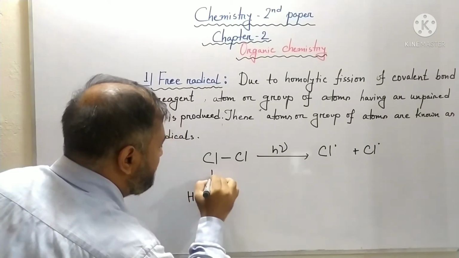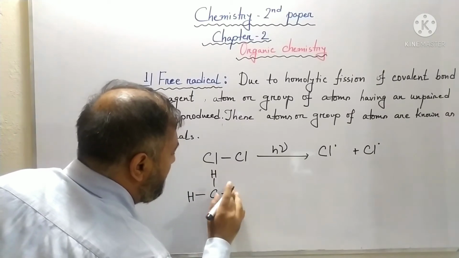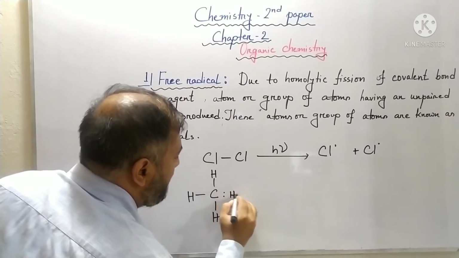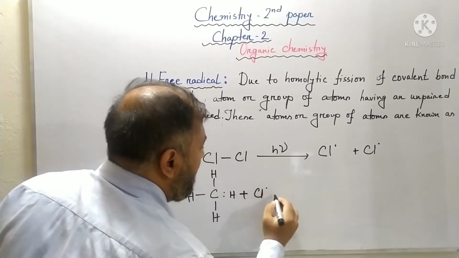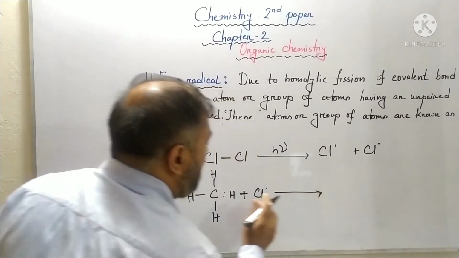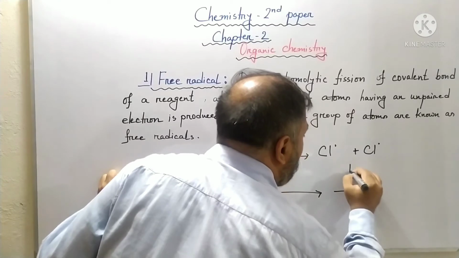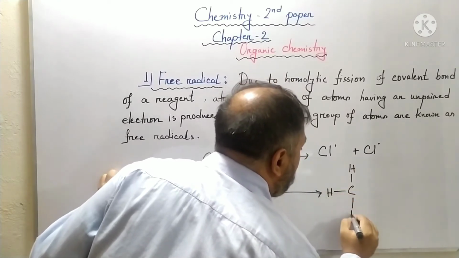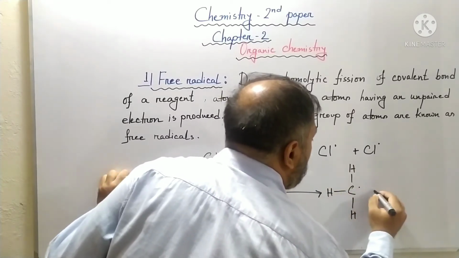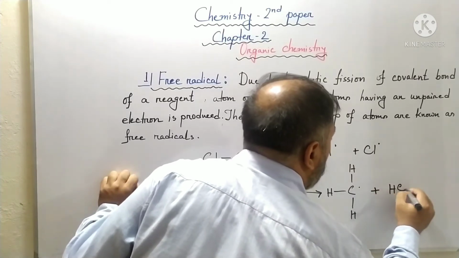You can see this is methane, and when it attacks the methane, it will produce a methyl free radical. You can see this is the methyl free radical where carbon has 1 unpaired electron, and it produces hydrogen chloride.